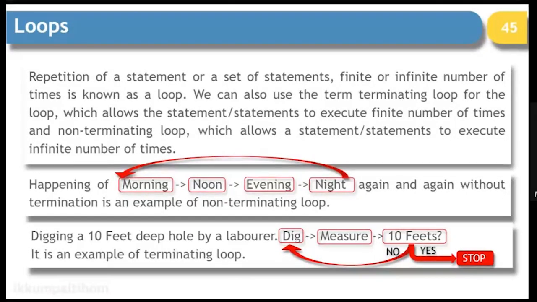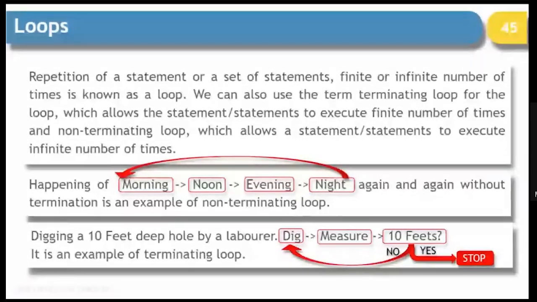Then what is a terminating loop? There is a laborer and he is supposed to make a 10 feet deep hole. So he will start digging. He'll dig and then he'll measure, dig and further measure, dig and further measure, right?